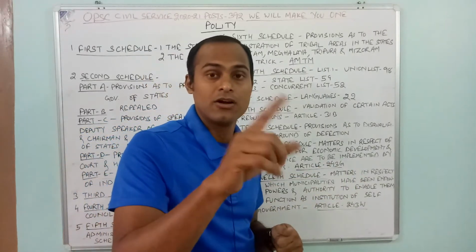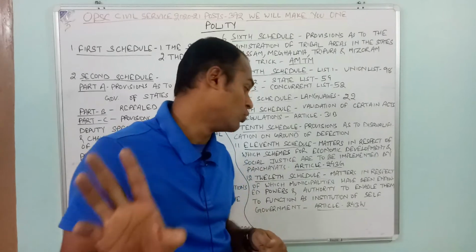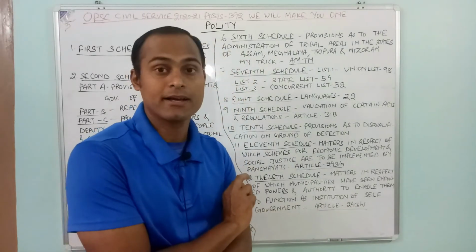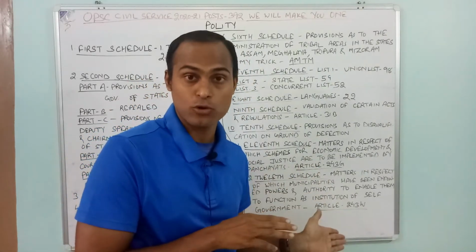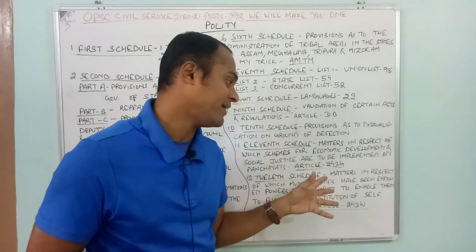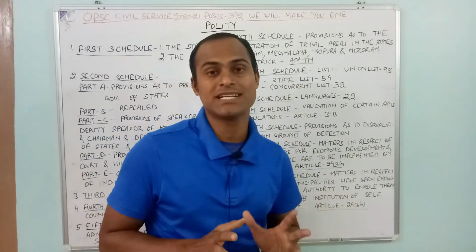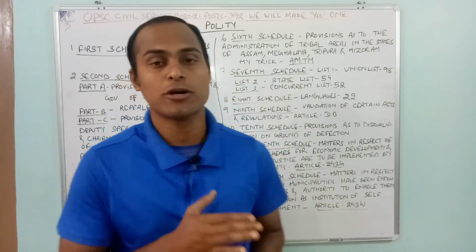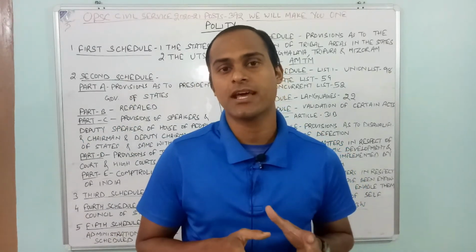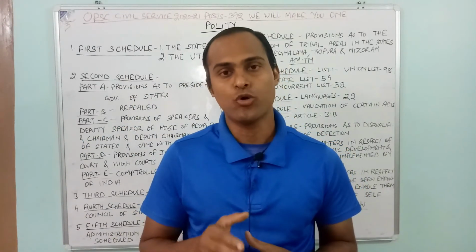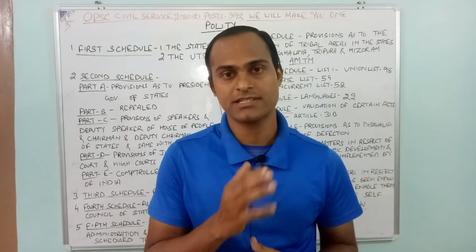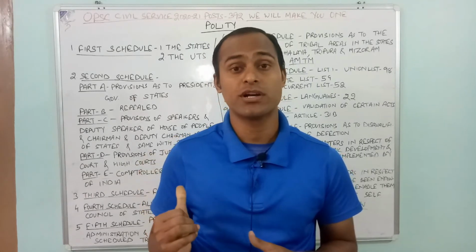which is mentioned in Article 243W. It is the 74th Constitutional Amendment Act, and covers all the things related to the governance of municipal corporations, having around 17 subjects. I hope all this discussion is clear to you. These are very important discussions.